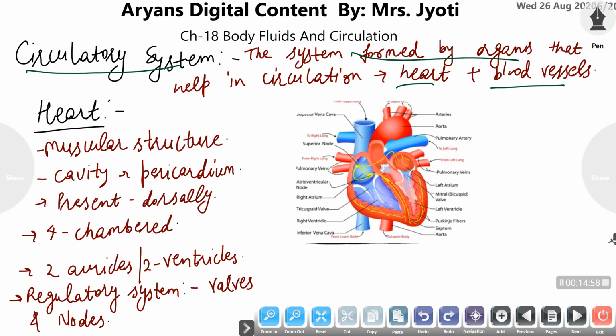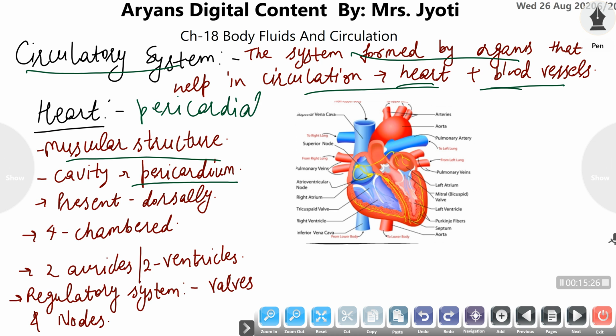The system which is formed by the organs which are responsible for the circulation and which help in circulation, and these majorly consist of heart and blood vessels. The heart is totally a muscular structure which is present on the left side of our thoracic cavity in a separate cavity, and that cavity is termed as pericardium, and the membrane of this pericardium is termed as pericardial membrane, and the fluid filled in this cavity is termed as pericardial fluid.